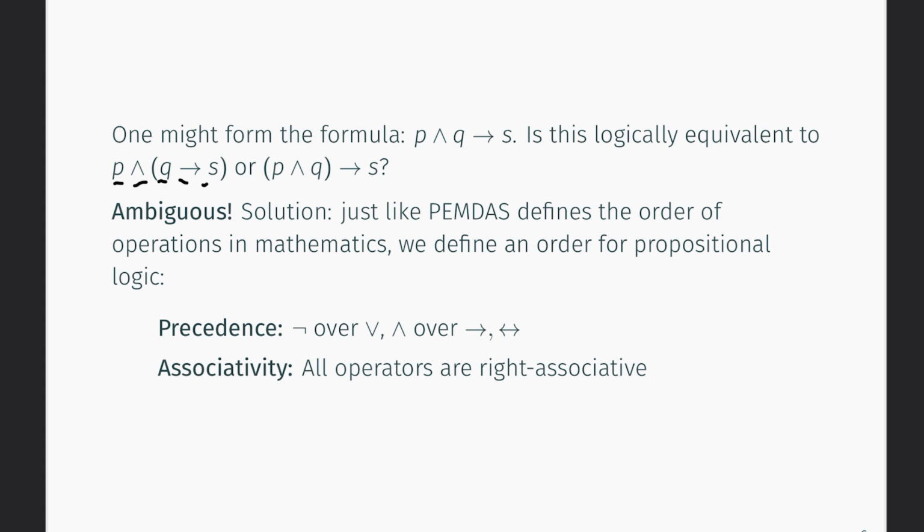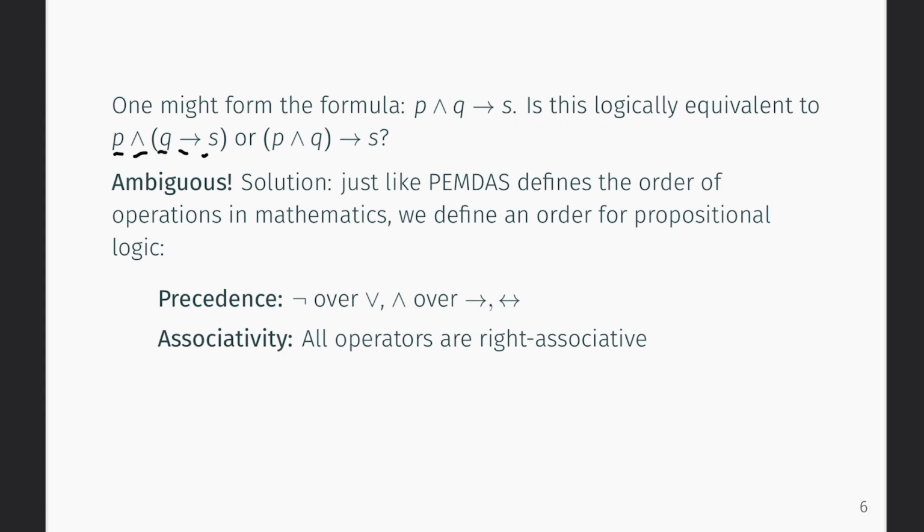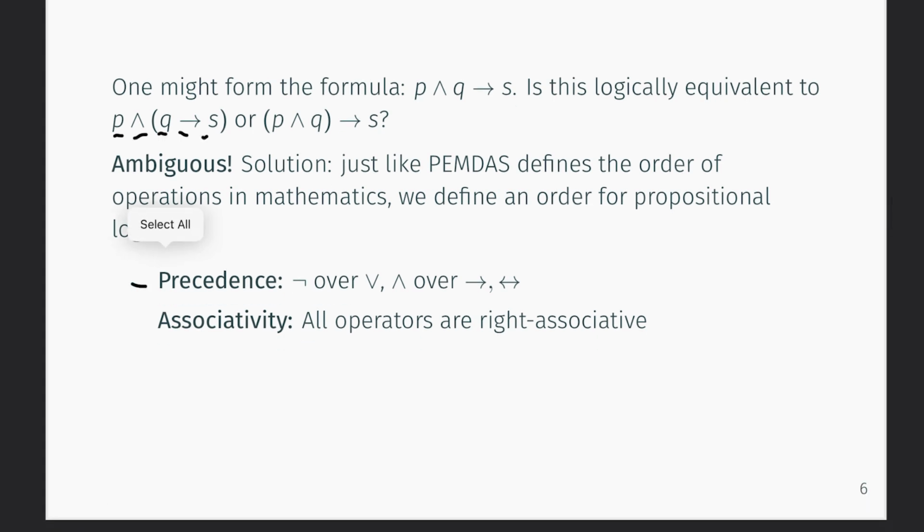Just like PEMDAS defines the order of operations in mathematics, we can also define an order for propositional logic, and we do so using two properties, so-called precedence and associativity. Precedence says something about the order of operations to apply. So just like we needed to do multiplication before addition, this simply says first do negation, then do disjunction and conjunction, and then do implication and bi-implication.